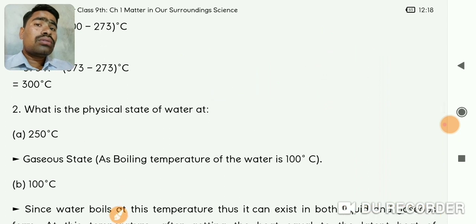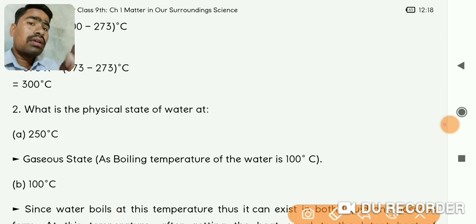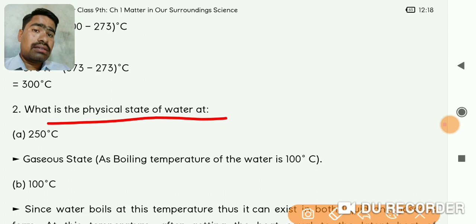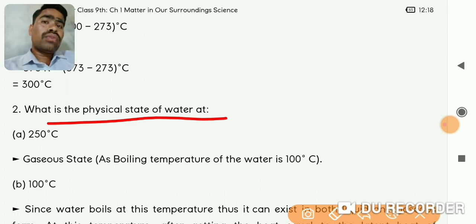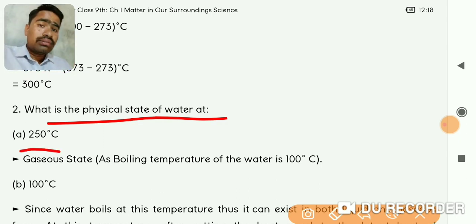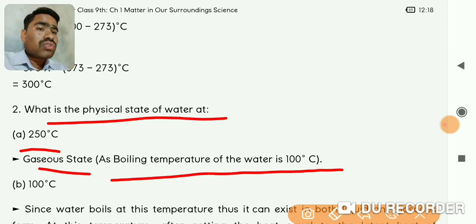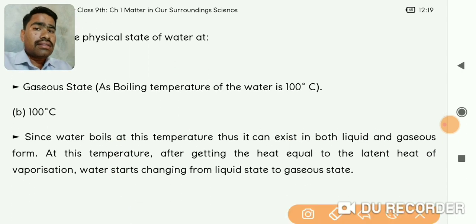The next question is, what is the physical state of water at 250 degrees Celsius? Obviously, the boiling point of water is 100 degrees Celsius. At 100 degrees Celsius, water starts boiling. Boiling means it starts converting from liquid to gaseous state, and the temperature given is 250 degrees Celsius. So at 250 degrees Celsius, water will be in the gaseous state, as the boiling temperature of water is 100 degrees Celsius. Next, what is the state of water at 100 degrees Celsius?